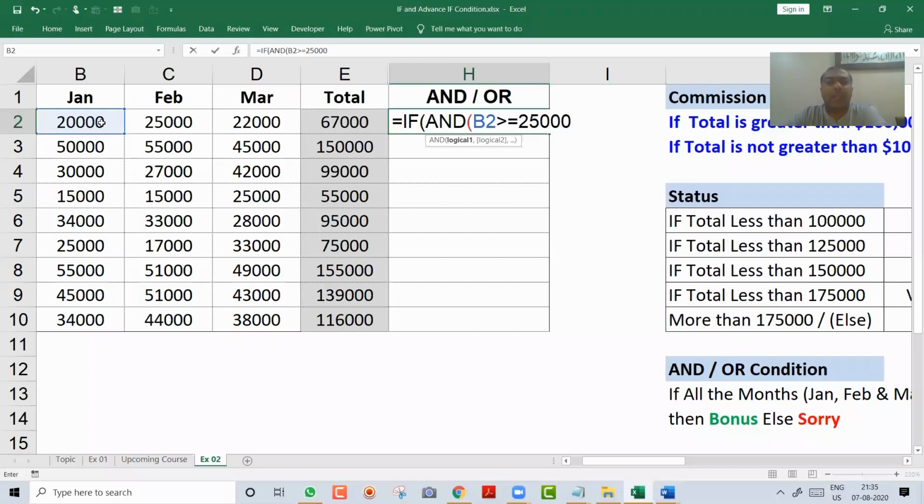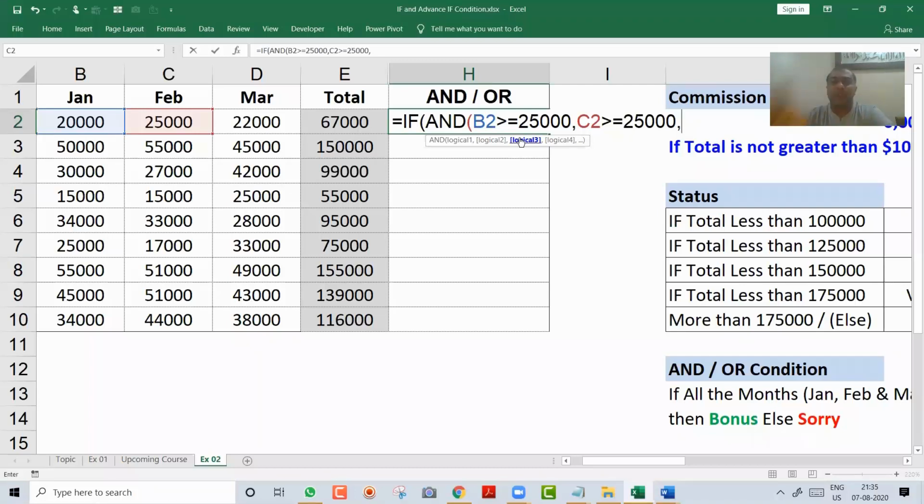If B2 greater than 25,000, comma, one condition. Now he's asking logic 2, that do you have any other criteria? Logic means the criteria, condition. I will say yes. C2 also should be greater than or equal to 25,000, comma. He is asking, do you have any other condition? I say yes. Now here you can ask me, Ramzan, how many conditions you can write? You can write up to 64 levels of if in Excel. Nobody uses that much. 3, 4, 5, 7 levels are sufficient, but you have that many.